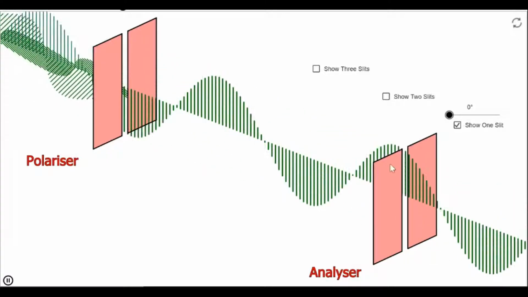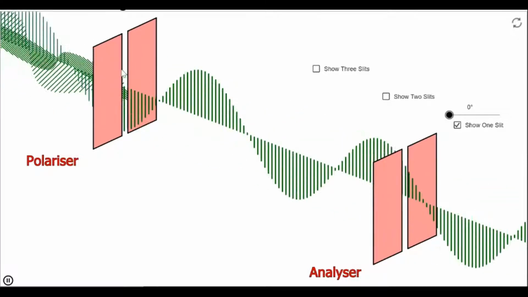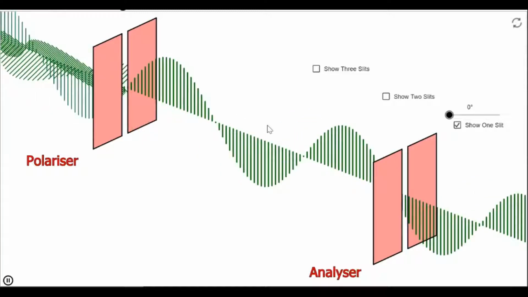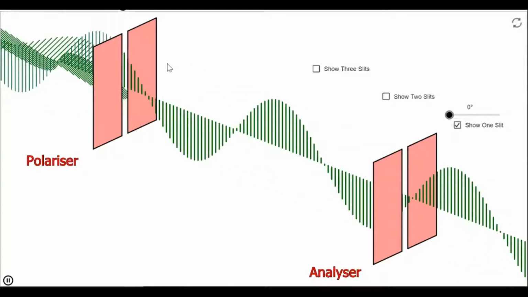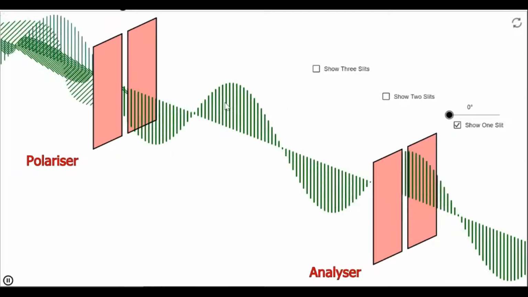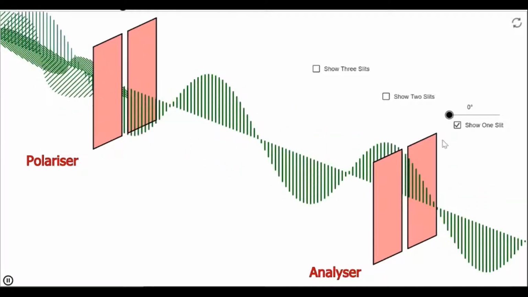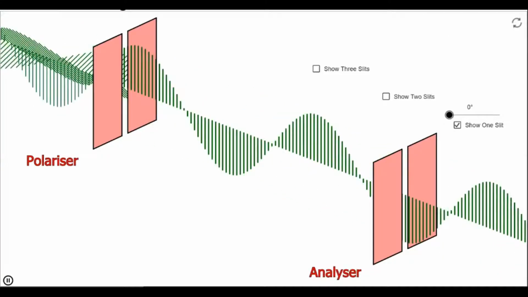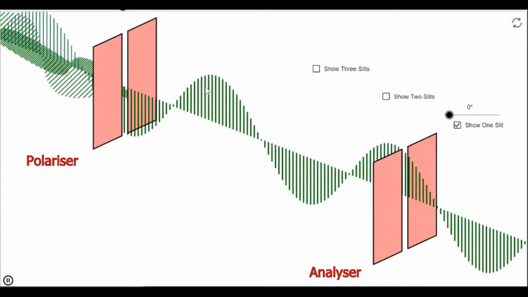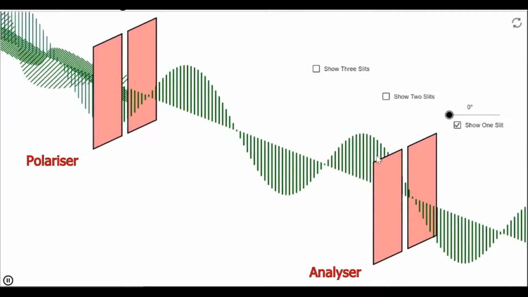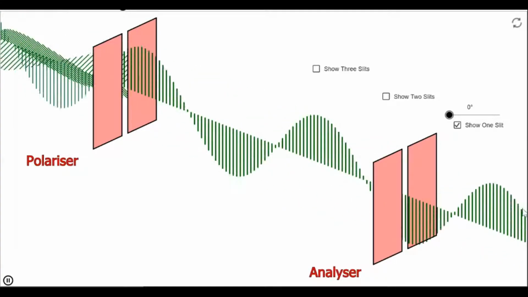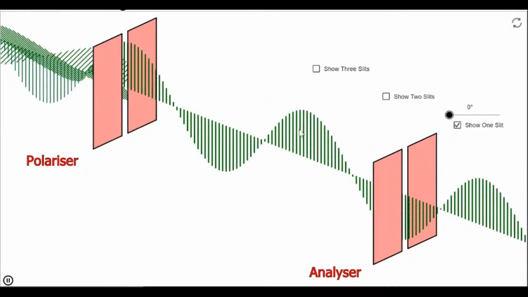Now look here. Consider this is the intensity of the light which is coming from your polarizer. In this case, whatever the intensity of the light coming in, it is also going out. Fine, can you see?